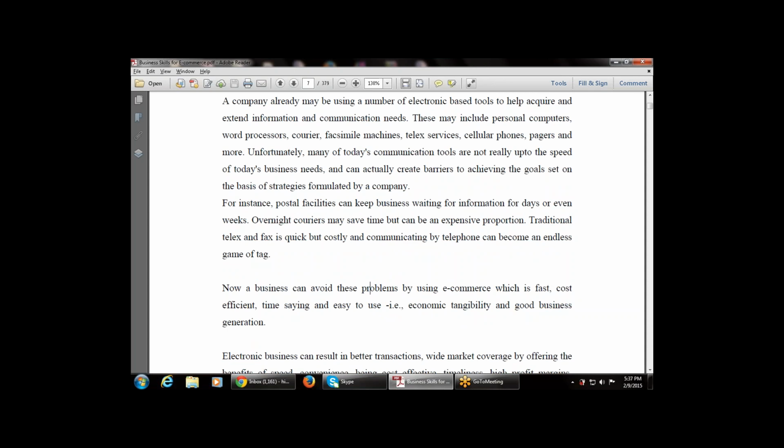So this problem can be avoided by using e-commerce, which is fast, cost effective, time saving and easy to use. So business can avoid these problems by using e-commerce, which is a very fast, cost efficient, time saving and easy to use method. That is economic tangibility and good business generation.